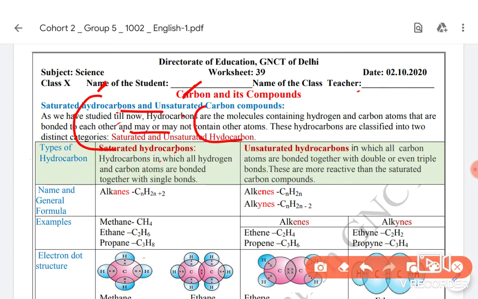Only two valencies are remaining, so the remaining two electrons they will be sharing with another hydrogen atoms. So two electrons will be shared by two hydrogen atoms. Similarly, this will share its two electrons with another two hydrogen atoms.